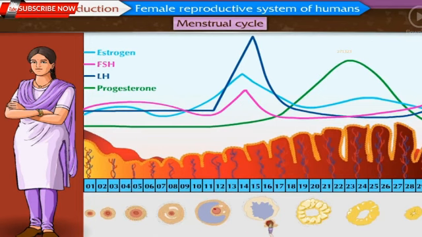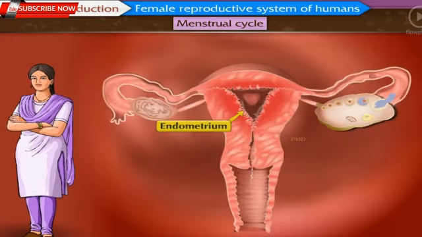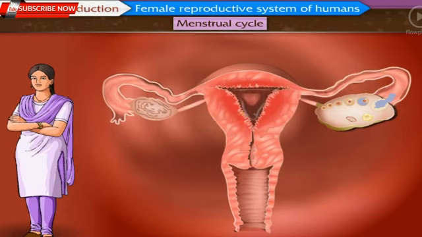If the oocyte is not fertilized within 24 hours, the corpus luteum becomes inactive and transforms into corpus albicans. Due to this, secretion of estrogen and progesterone stops completely. The endometrium starts to degenerate in the absence of these 2 hormones.